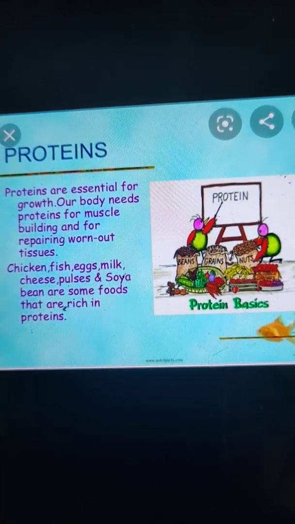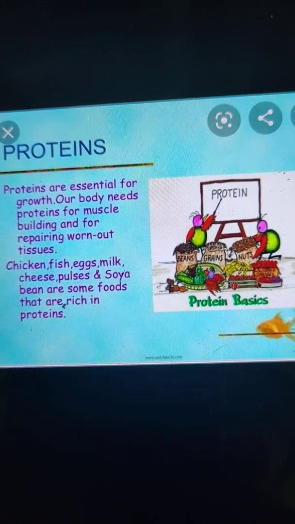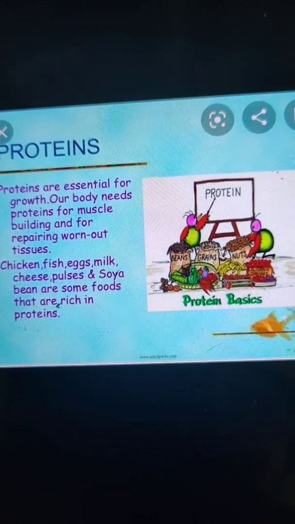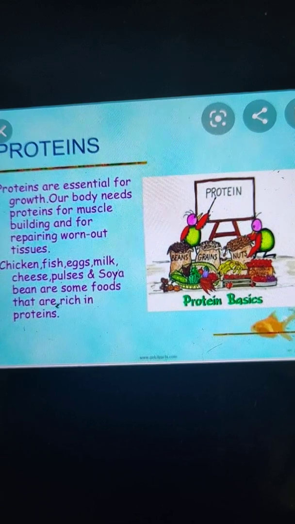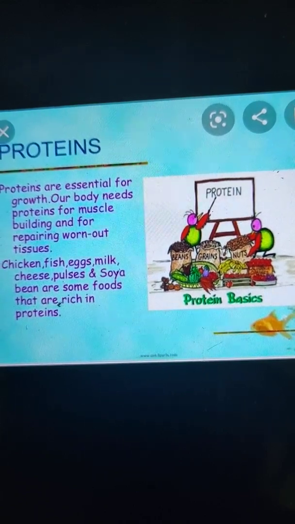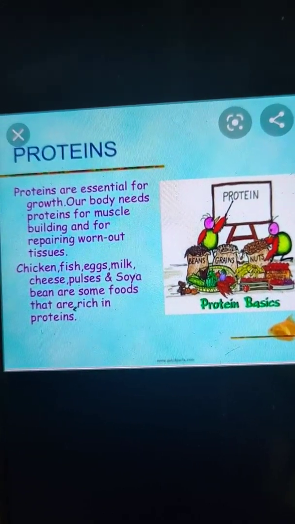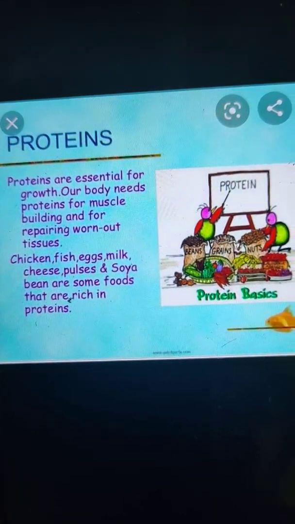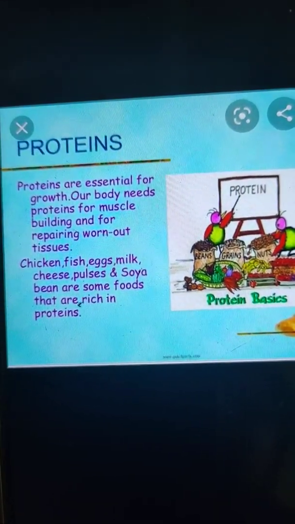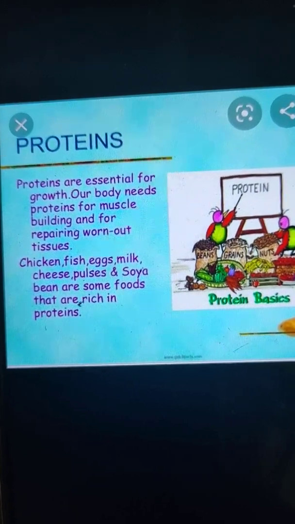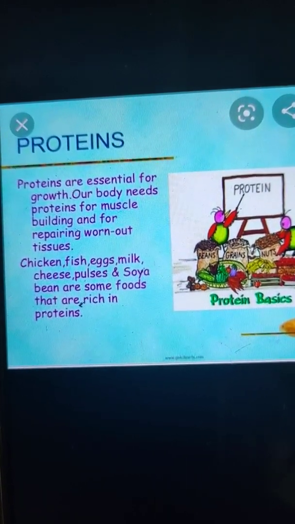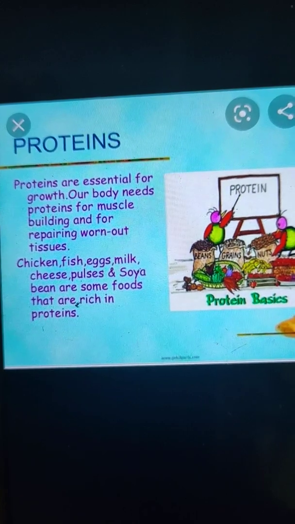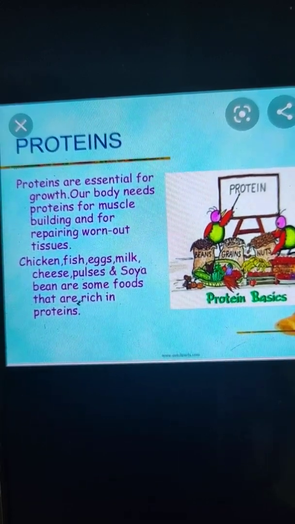That is why growing children like you, pregnant women and people recovering from any illness need more protein in their diet, because proteins are known as body building food and they help in the growth and repair of the body. So these are also essential components of our body.